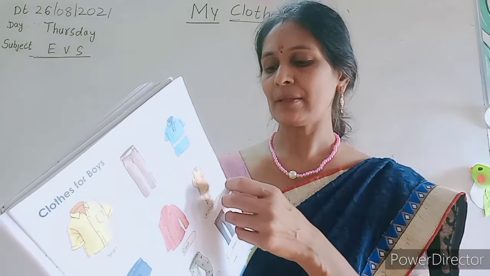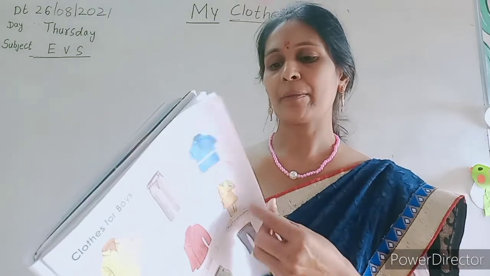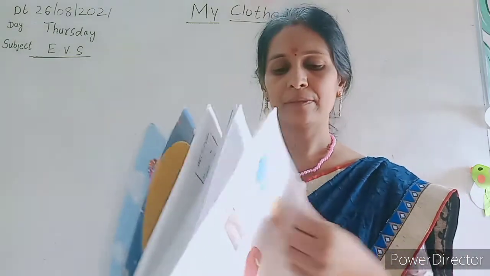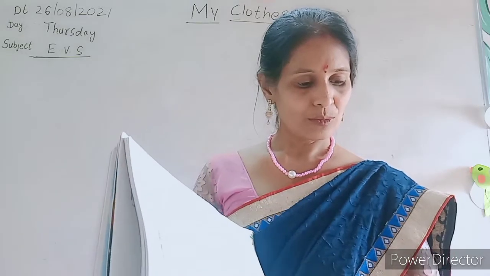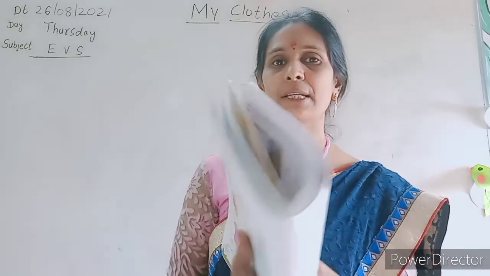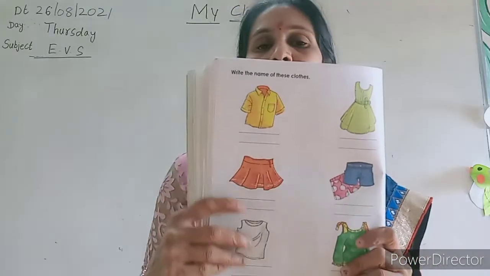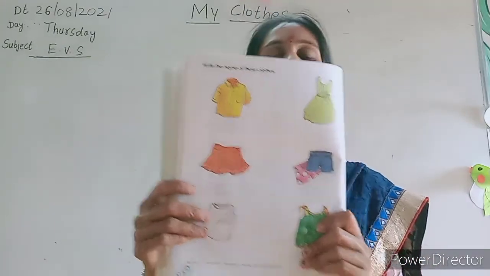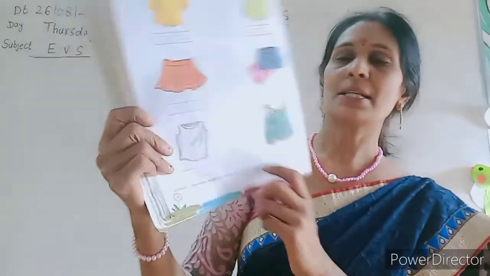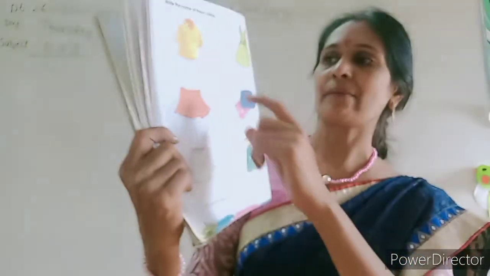Now take out page number 36, dear kids. I think you had understood the wearings of girls and boys. Now take out page number 36.